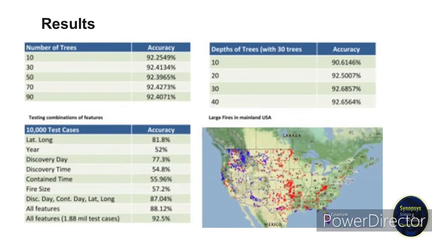We tried different numbers of trees and depths of trees in the random forest model. We tried different numbers of trees from 10 all the way to 90, with intervals of 20. Turns out the accuracies were extremely similar, so we selected 30 as our number of trees because it took less time to run. We then changed the depth of the trees, and the trees had 30 layers, resulting in the highest accuracy of 92.69%. The reason too many layers result in a lower accuracy is overfitting. Turns out, just using the day it was discovered and latitude and longitude were enough to yield a high accuracy of 92%.